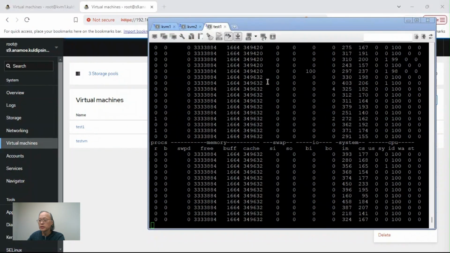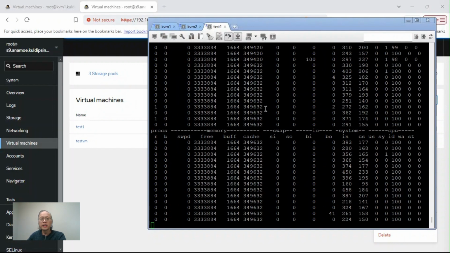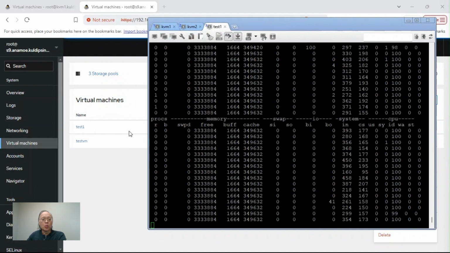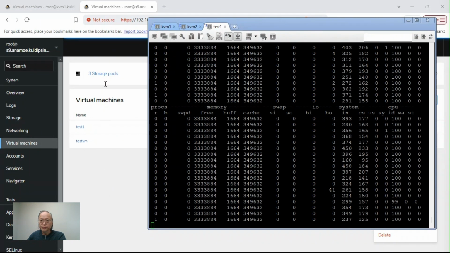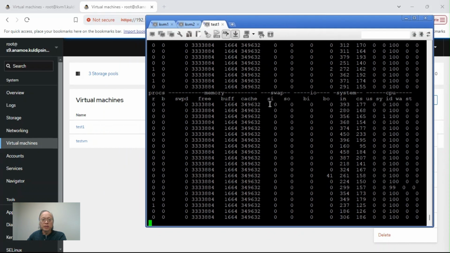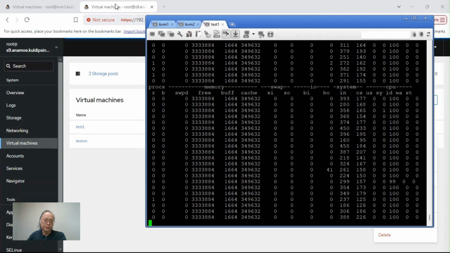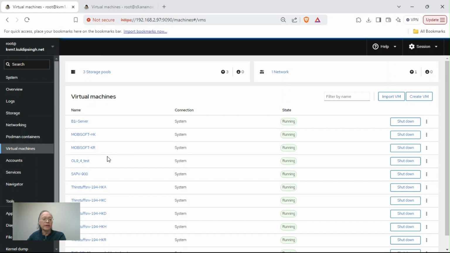Hi, this is Shane. In this video, I'm going to demonstrate how to migrate a running VM from one KVM server to another with Cockpit. I have this running VM here, test 1. The VM is running on this KVM server. I want to migrate the VM to this KVM server, also running Cockpit.